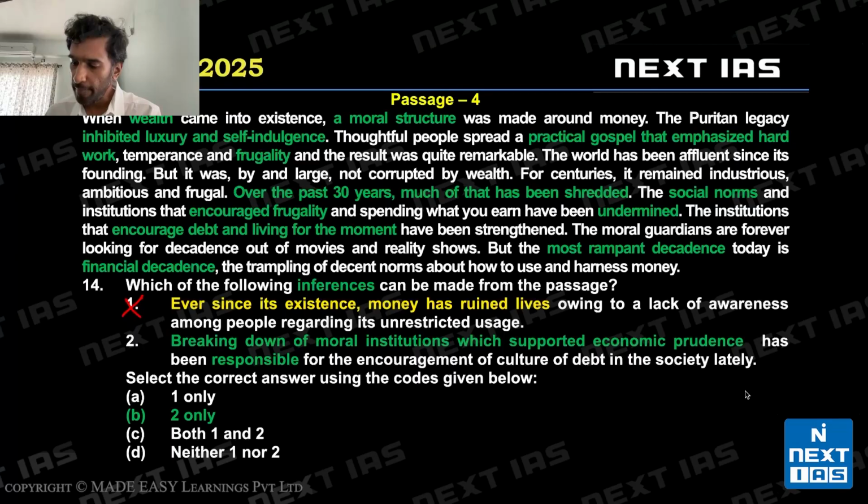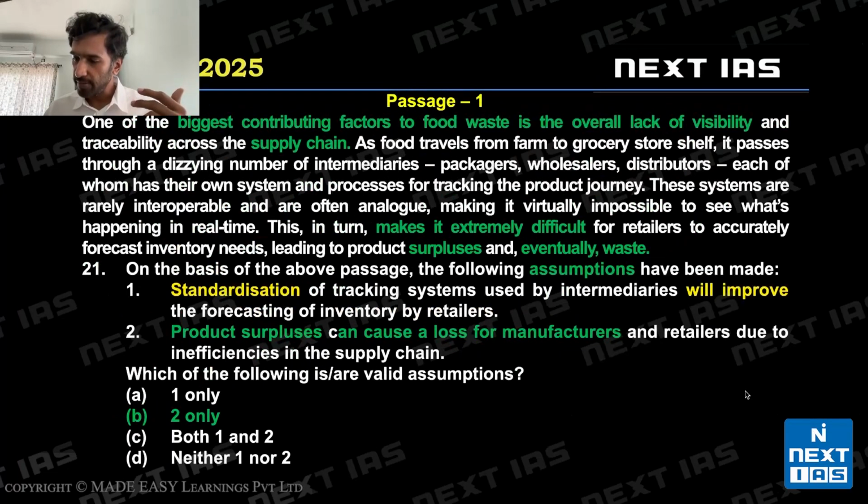B says, breaking down of moral institutions which supported economic prudence. The social norms have been undermined, right? This is responsible for encouragement of debt and living in the moment, etc., etc. So statement 2 is a valid inference. Option B is the correct choice. Okay. So remember what all I discussed so far. I've explained inferences, explained assumptions, I've explained the strategy that you have to choose to select or skip a particular passage. Let's look at the next question.